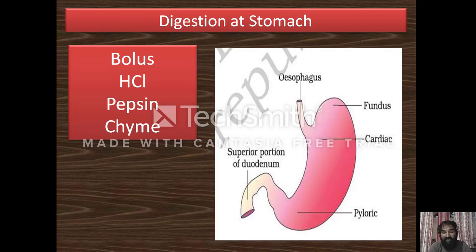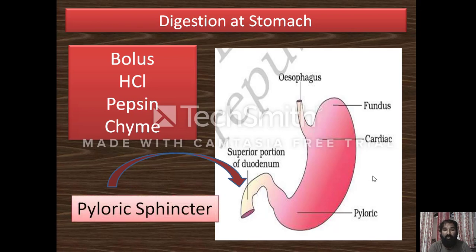This is because the gastric glands do not release any kind of enzyme that digests carbohydrates and fats. So in the stomach only the proteins are digested, and the proteins are converted into peptides, because pepsin only works in an acidic environment.